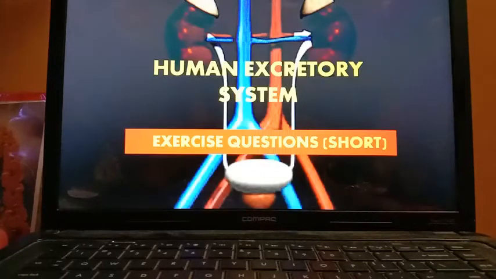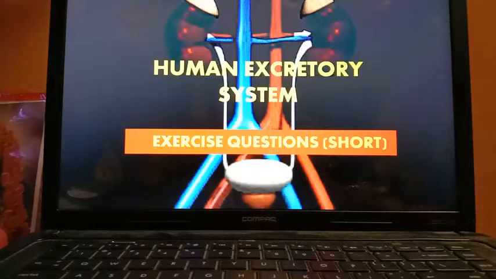Now next one is question number E, that is the FITB or fill in the blanks. In that first one is urine contains nitrogenous waste in the form of urea. Number 2, in case of kidney failure, dialysis is used to remove the metabolic waste. Answer is dialysis. Number 3, process of passing out urine is called micturition or urination. Both are correct.